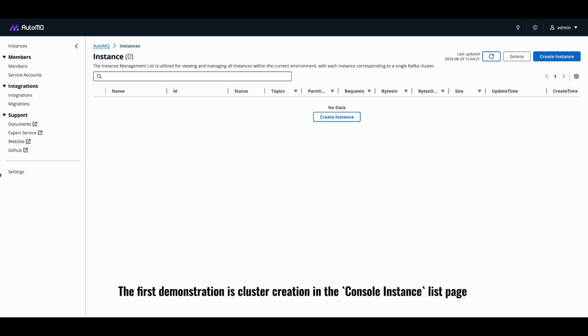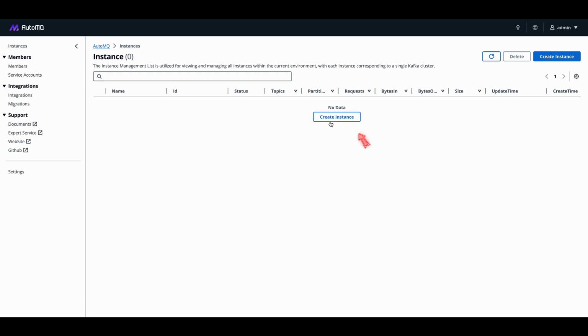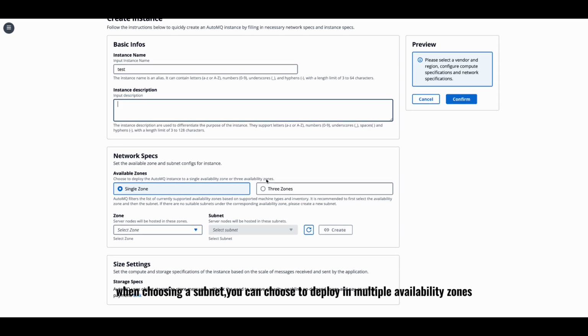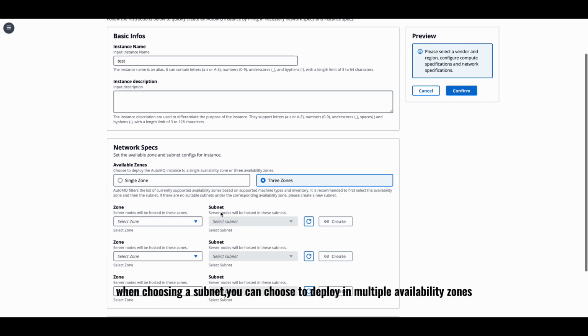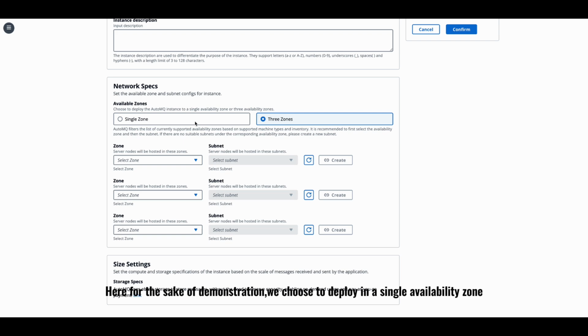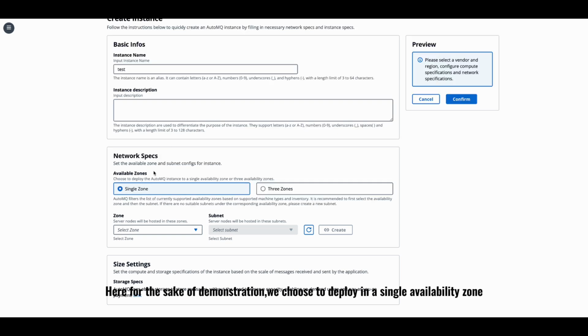In the console instance list page, select the instance from the sidebar, then click Create Instance to create an instance. After filling in the necessary information, we can choose to deploy the AutoMQ data plane to the same VPC as the console. When choosing a subnet, you can choose to deploy in multiple availability zones. Here, for the sake of demonstration, we choose to deploy in a single availability zone.